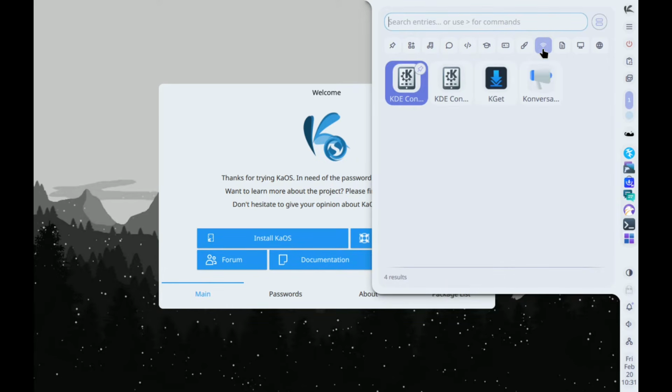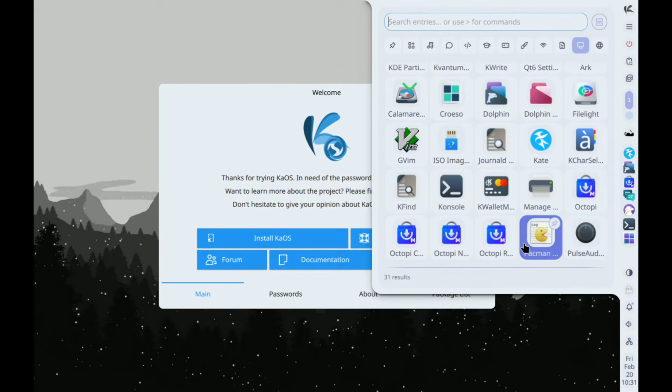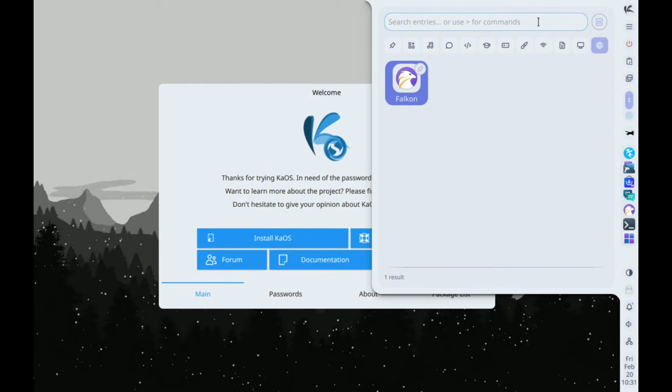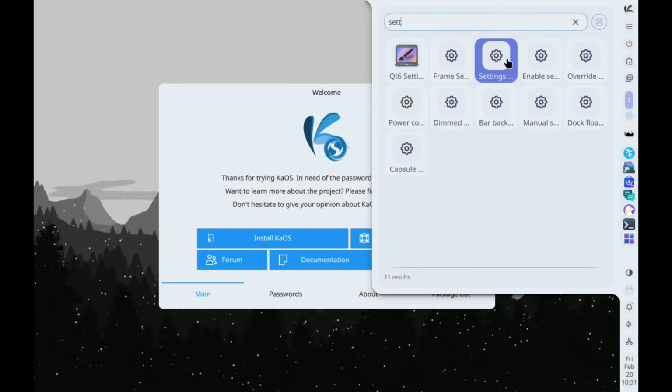KaOS, Plasma's longtime home, just shipped an ISO without Plasma. Why did they do it? What's in the new build? And how will this affect users who love KDE? Let's unpack it. What happened?